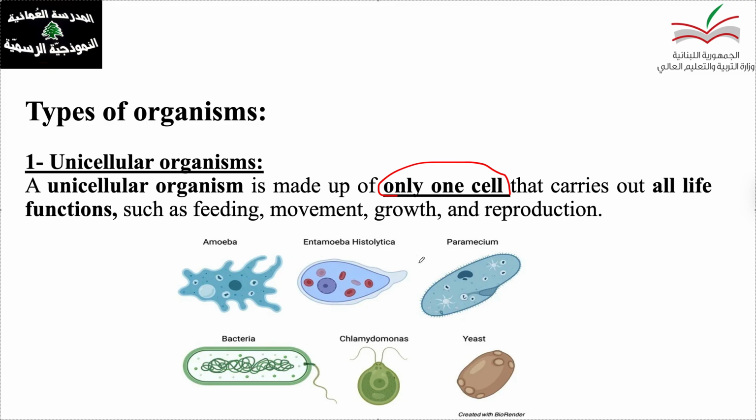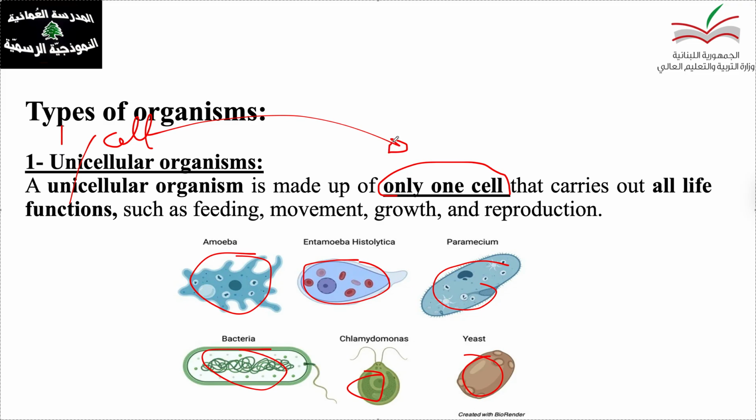Here you can see different examples of bacteria, and you can see that each organism of this bacteria is made up of one cell. Here we have one cell only. Here too we have only one. So just say unicellular. Uni means one. Cellular means cell. So for a unicellular organism, just memorize that it's made up of one cell. So it's an organism which is made up of only one cell.